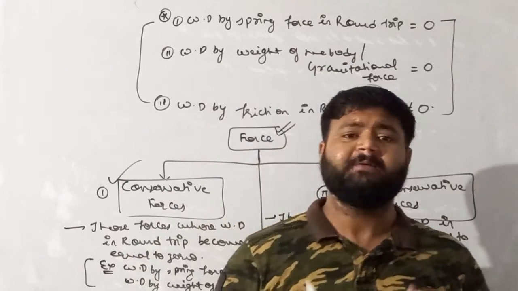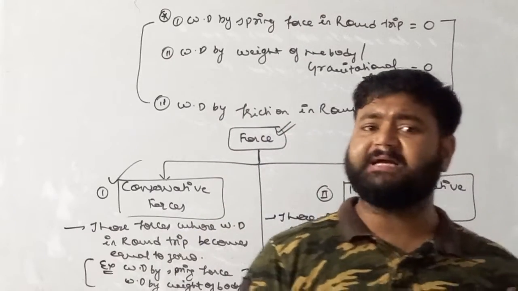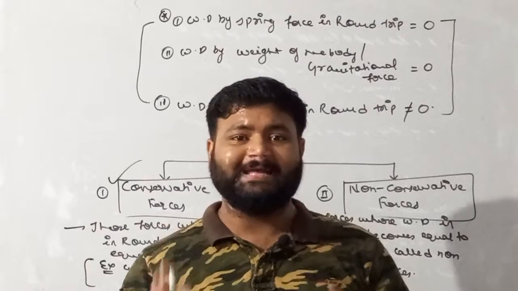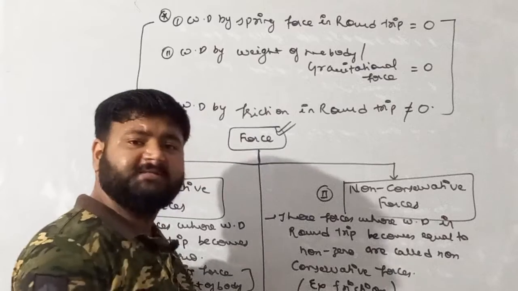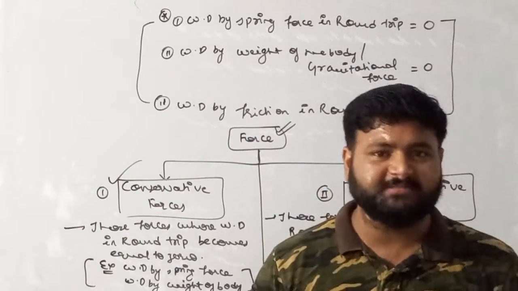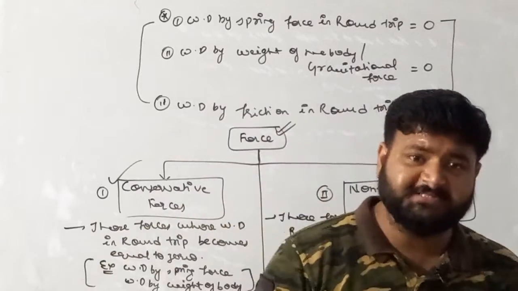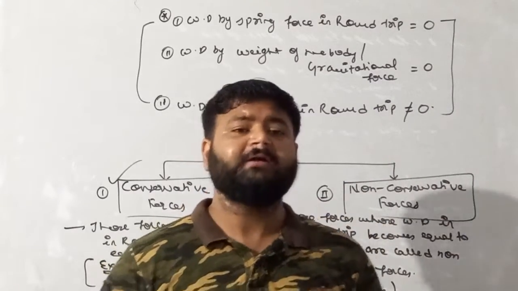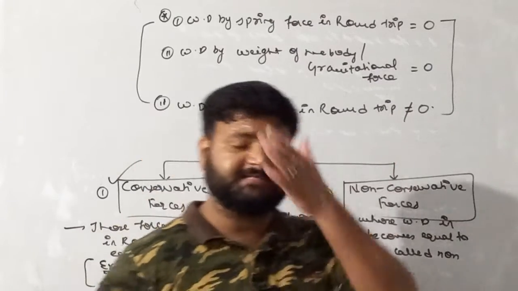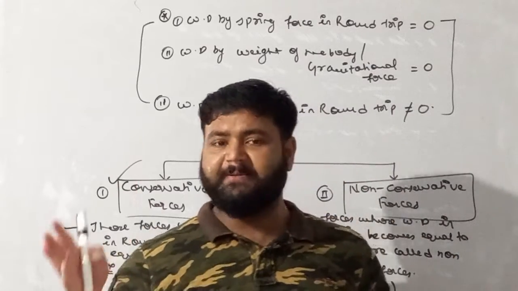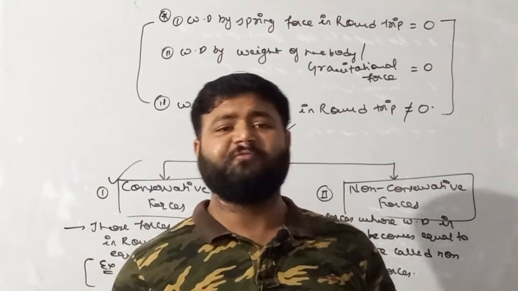What's the meaning of round trip? Round trip means if the initial position and final position of the particle become the same during the motion, then the motion is said to be a round trip. So next is non-conservative force. Those forces whose work done in a round trip is non-zero, not equal to 0, are called non-conservative forces, and there is only one non-conservative force in our syllabus, that is called friction. So remember what actually conservative force is and what actually non-conservative force is.